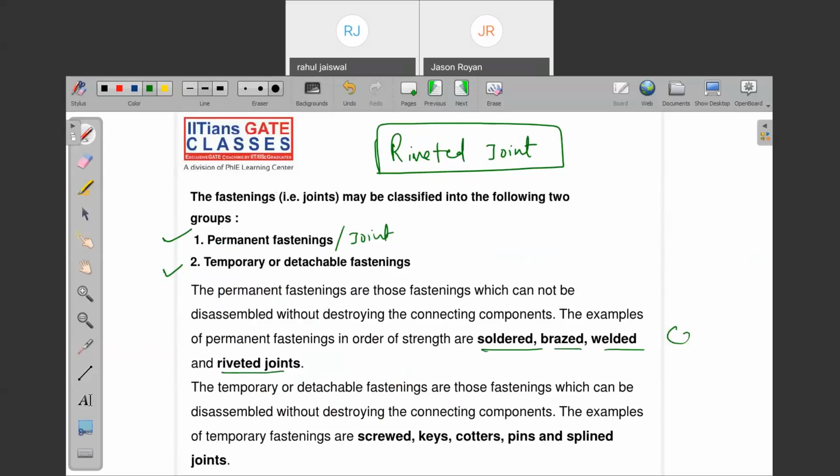Very, very important in objective questions, directly asked in ISRO and many other examinations. What are the temporary joints? Screw joint, key, cotter, pin, spline joint. Screw, also note down bolted joint. All are objective questions. All are the things which are just compiling slides.